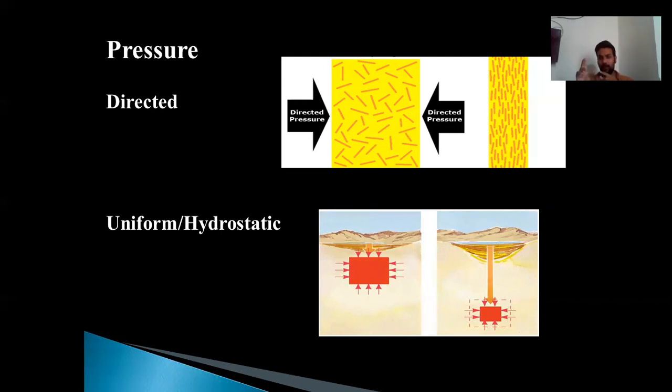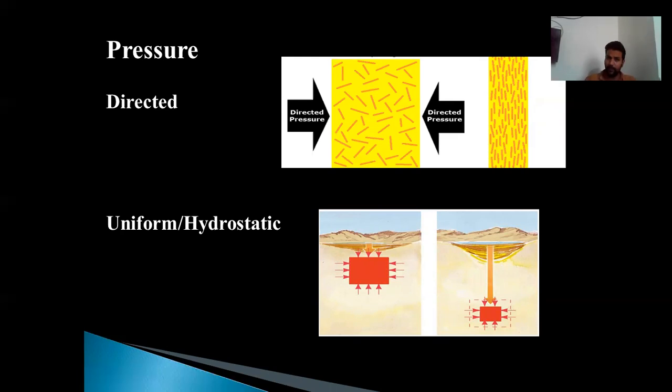Say, for example, a rock is applied with a directed pressure. The haphazardly arranged minerals will try to attain a singularity in their arrangement so that the maximum pressure can be afforded. So you can see in the picture, initially the minerals are haphazard in arrangement, but on application of that pressure, they have arranged themselves in such a manner to experience the least pressure. This gives rise to a specific type of metamorphic rock.